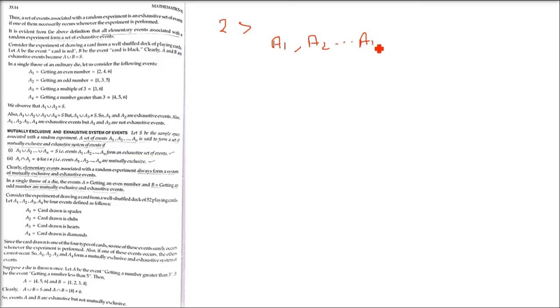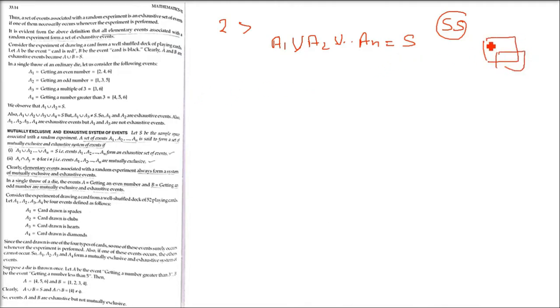So if we have A1, A2, up to AN, these are N events. We have a sample space. These are all the events. If I take the union of all of these, and if it comes to the sample space, we call A1 till AN exhaustive events. So two or more events are exhaustive if their union is the sample space. We combine them, take the union, and if it gives the sample space, we say, oh, it's an exhaustive event.